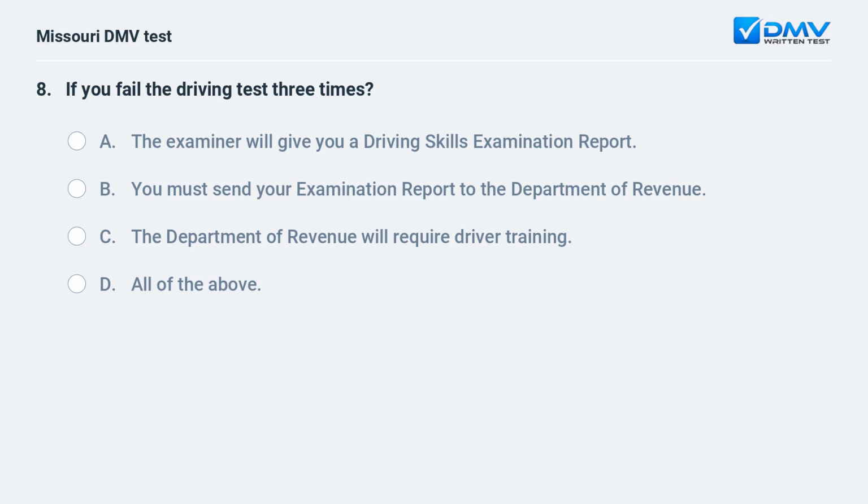If you fail the driving test 3 times? A. The examiner will give you a driving skills examination report. B. You must send your examination report to the Department of Revenue. C. The Department of Revenue will require driver training. D. All of the above.